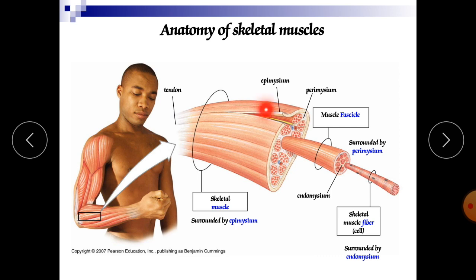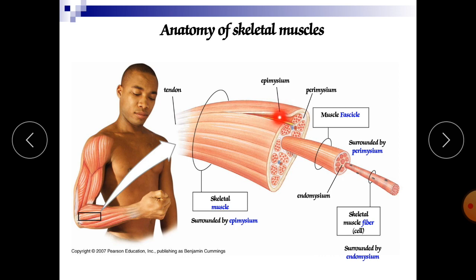Now this is the covering of the muscle. It is called the epimysium. It is the outermost layer of dense irregular connective tissue, and it encircles the entire muscle.